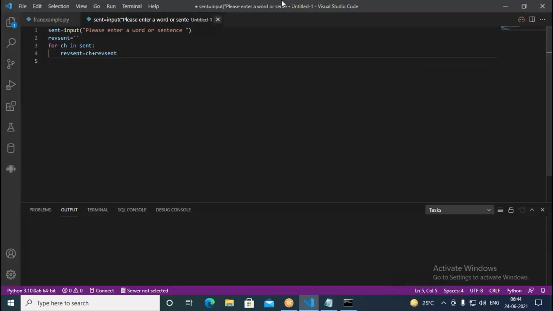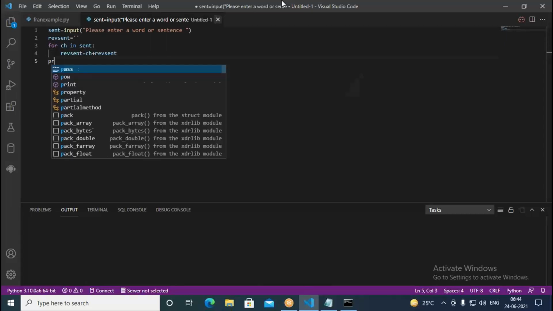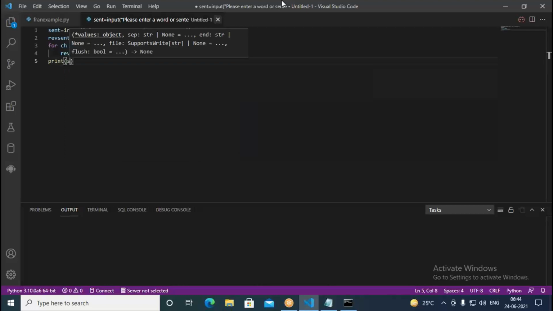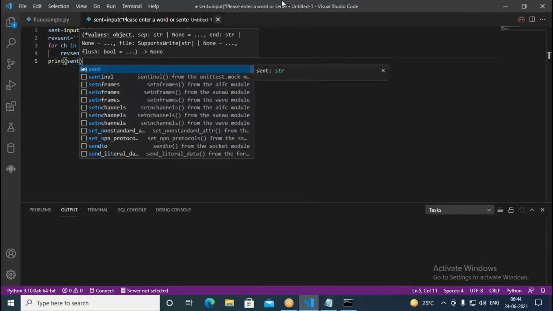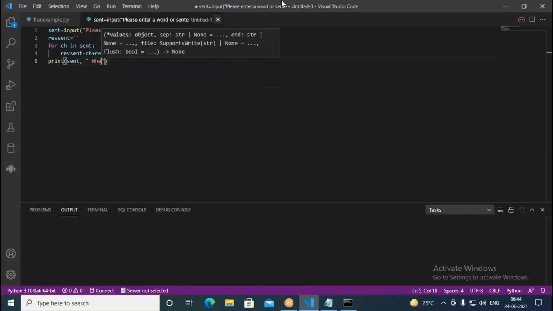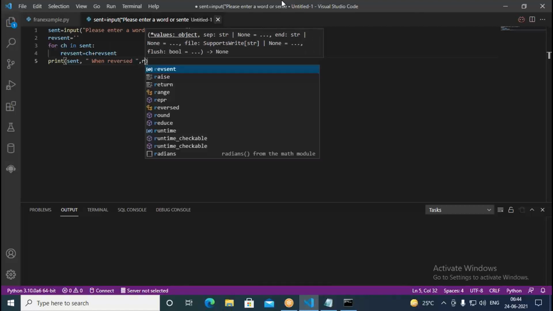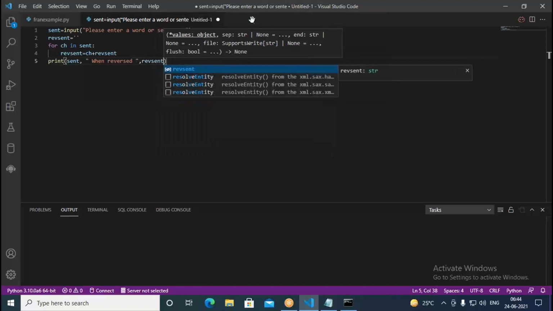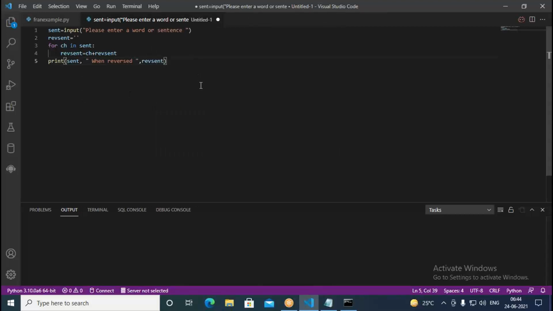Then after that, I come to this print, write sent when reversed. You're going to get this as rev sent. When you reverse it, you can get the reversed sentence in this.